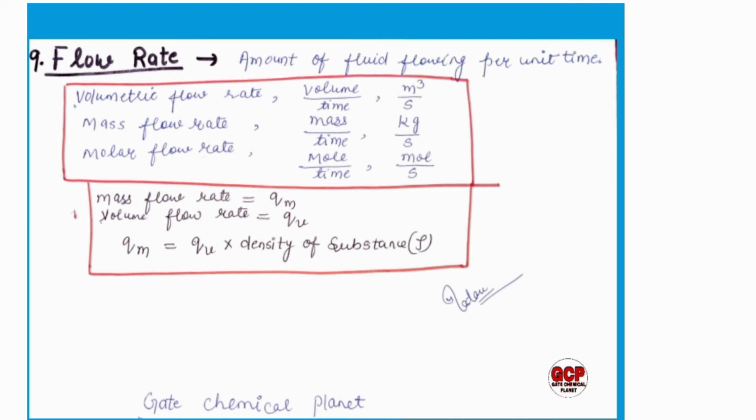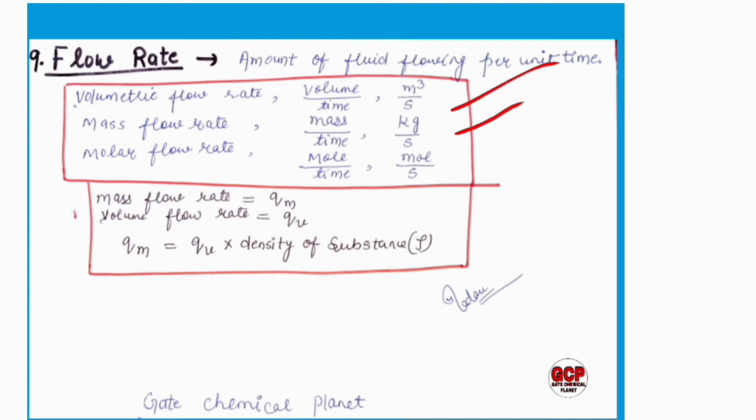The amount of fluid flowing per unit time is known as flow rate. If I ask what do you mean by the volumetric flow rate, then your answer is the volume flowing per unit time, and the unit is meter cube per second. And what do you mean by the mass flow rate? Mass flowing per unit time, and the unit is kilograms per second.